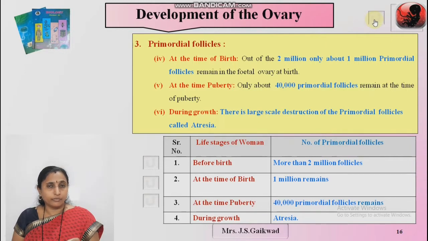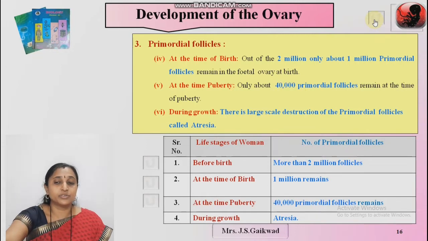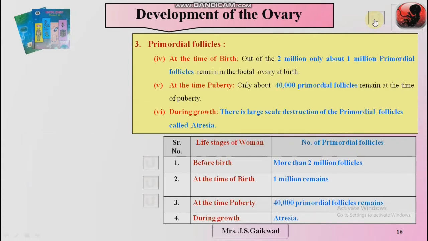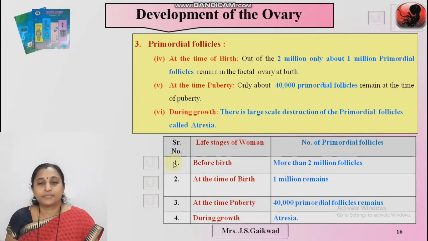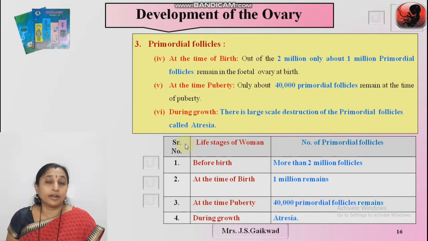Within a few minutes I will start the development of the ovary during the menstrual cycle. Dear students, please write down all this description about the primordial follicles, which is most important for the board exam and also the CET and NEET exams. You must write down the numbers in your notebook. Before birth, 2 million primordial follicles. At the time of birth, 1 million. At the time of puberty, 40,000 primordial follicles. And during growth, the atresia phenomenon occurs. Come to the previous slide.